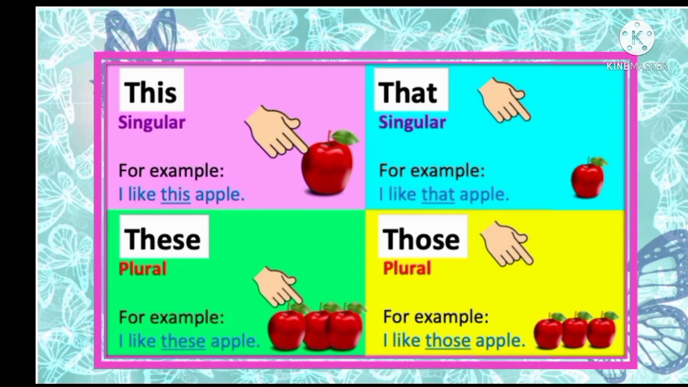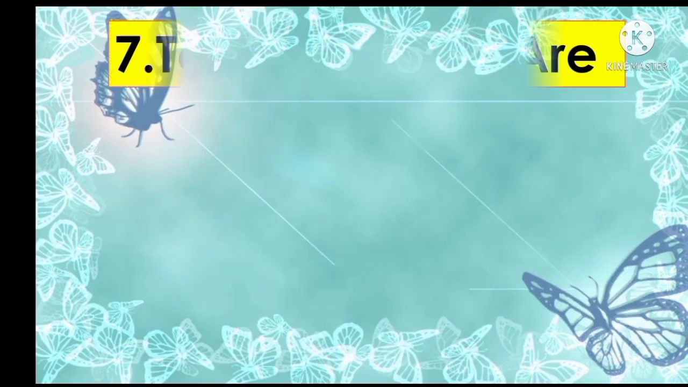Now the next picture, we can see the man is telling, I like that apple, because the man is not touching this apple. It is far from this man. So for that the man is telling here, I like that apple. Then the last picture, we can see many apples. So here it will be what? I like those apples, because those apples are far from this man. And here we can see many apples. Okay, now dear students, now let's see the next topic.